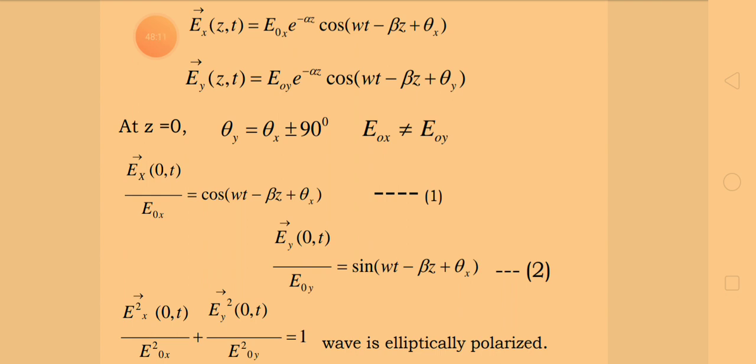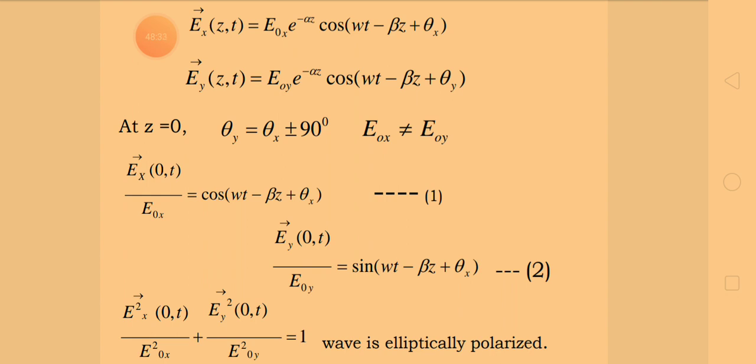Now let us put the condition in the case of elliptical polarization, as we have discussed previously. So here E naught x is not equal to E naught y. That means the magnitudes of the electric vector along the x component and y component are not equal.